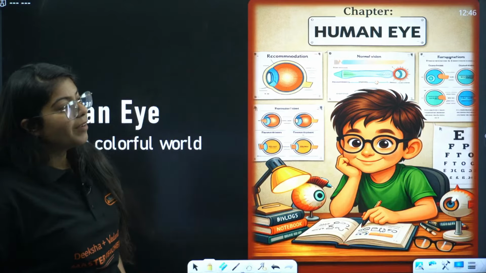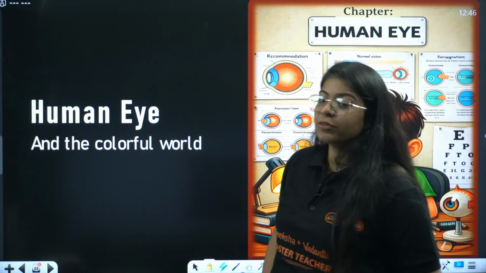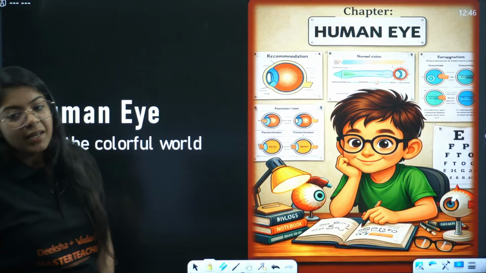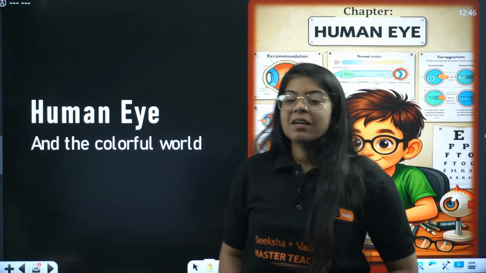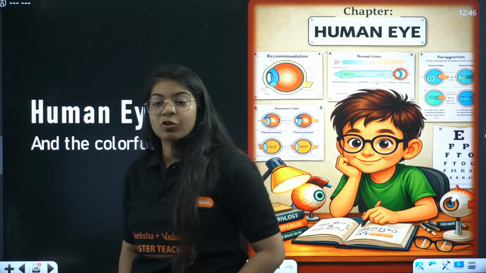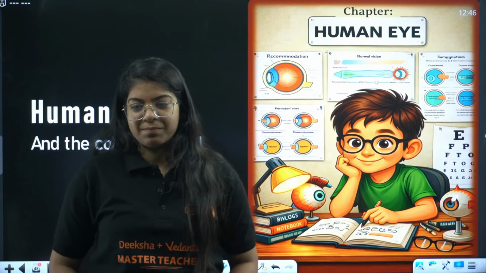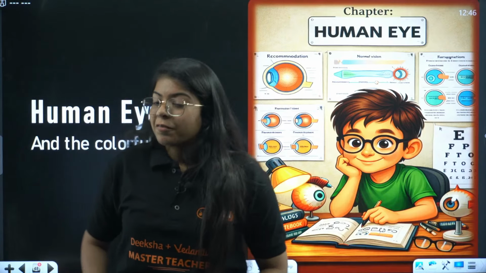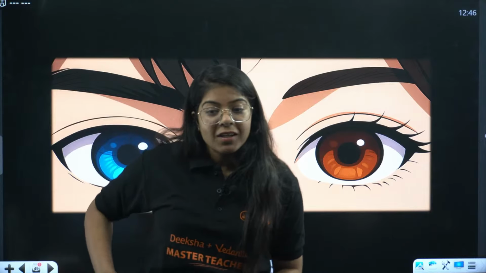Now this is a very, very easy chapter, you can say. Or if you don't study it well, it can be difficult. Sharmaji says it is the easiest chapter of physics. But we will still be doing some of the numericals that come in the exam that can maybe trick you a little bit. Okay. Now, when we start this lecture with the human eye,